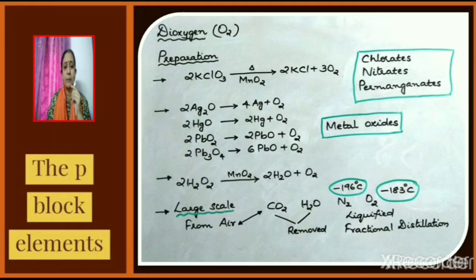Oxygen can also be prepared using hydrogen peroxide. Decomposition of hydrogen peroxide carried out in the presence of manganese dioxide gives water and oxygen. Next we shall see large-scale manufacture of oxygen. Oxygen is obtained from air. Air contains carbon dioxide, water vapor, nitrogen, oxygen, argon, etc. So initially carbon dioxide and water are removed from air, and fractional distillation of liquefied air gives oxygen.